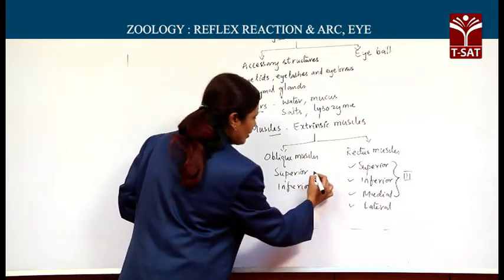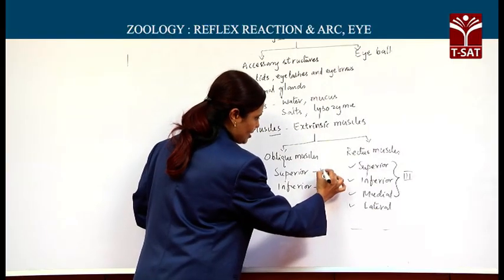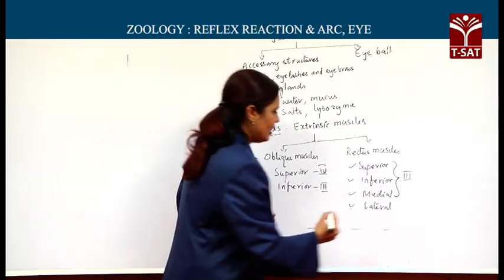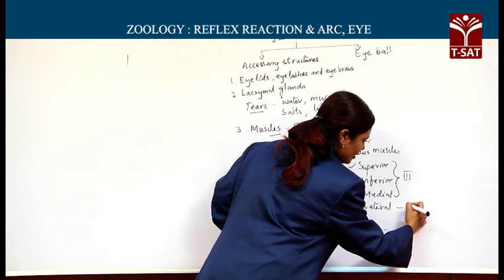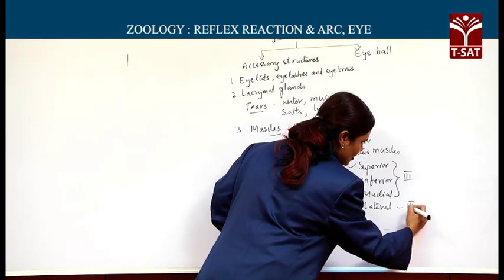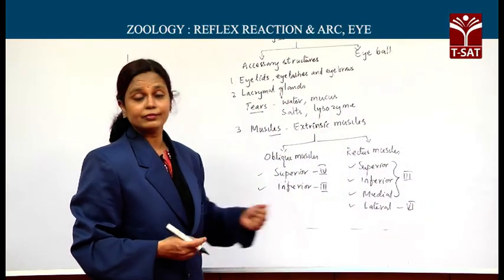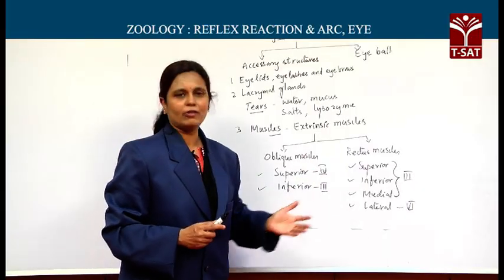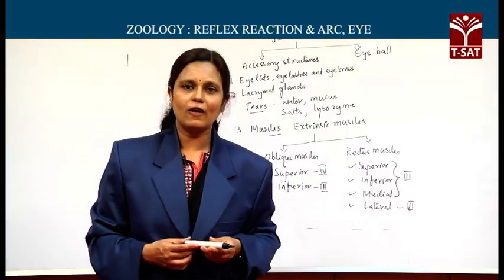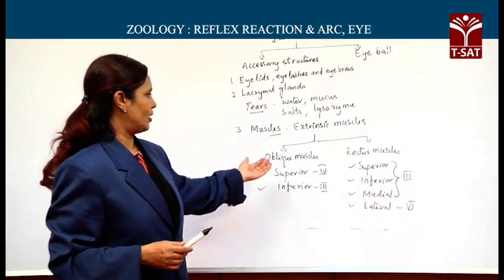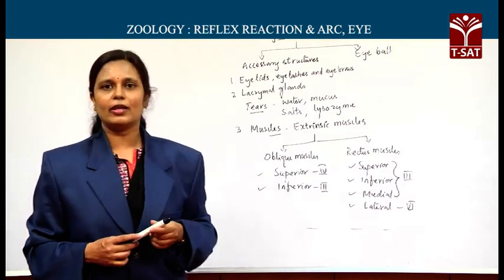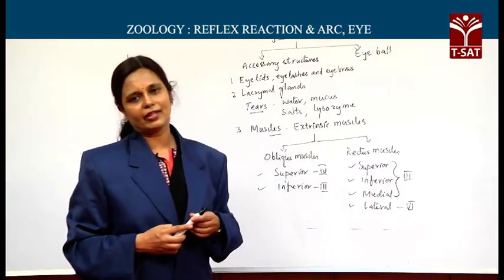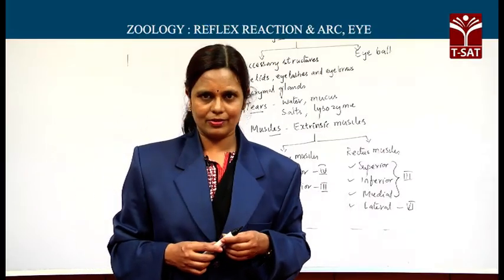Then superior oblique muscles are supplied by the fourth pair of cranial nerves, whereas lateral rectus muscles are supplied by the sixth pair of cranial nerves. You know, the third pair of cranial nerves are nothing but oculomotor nerves. Then the fourth pair are trochlear or pathetic nerves, whereas the sixth pair of nerves are nothing but abducens nerves.